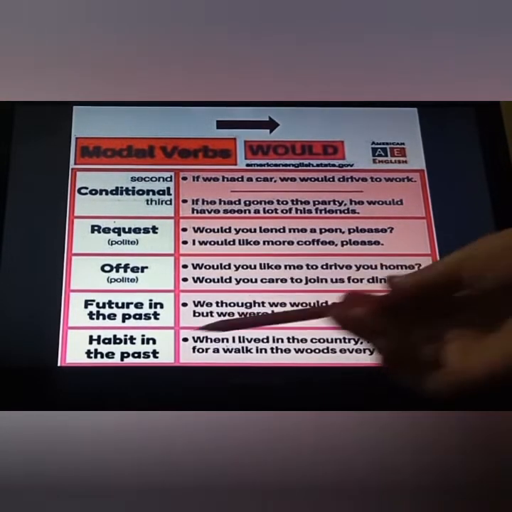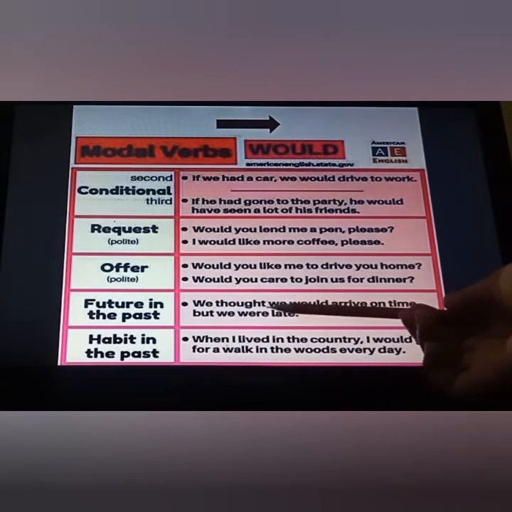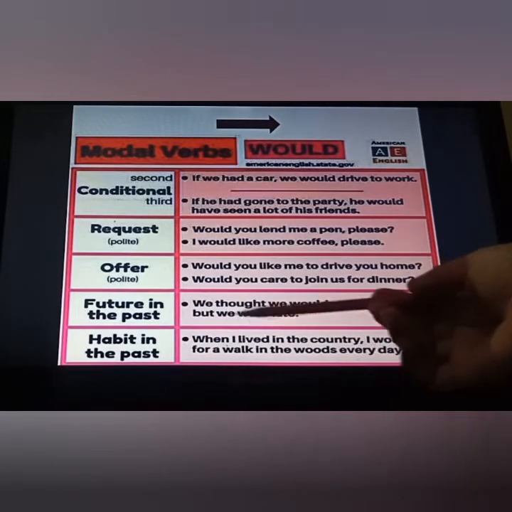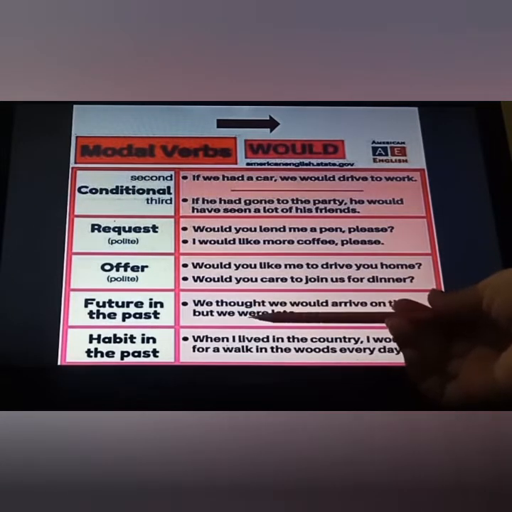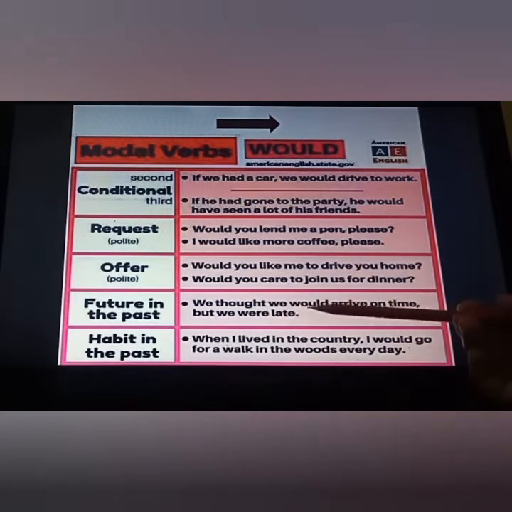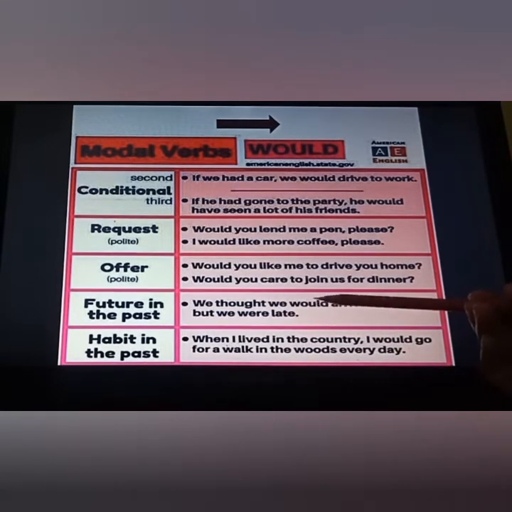Fine. Future in the past tense, same as I told you that would is the past of will. Fine. So the sentence is like this: we thought we would arrive on time but we were late. Suppose this would is hidden. We thought we dash arrive on time but we were late. Now you can see in this, after seeing this sentence, thought and were, these are the forms of past tense. So here also we will put the past form of will, that is would. Fine. Suppose past is not given here, then we could put over here will.